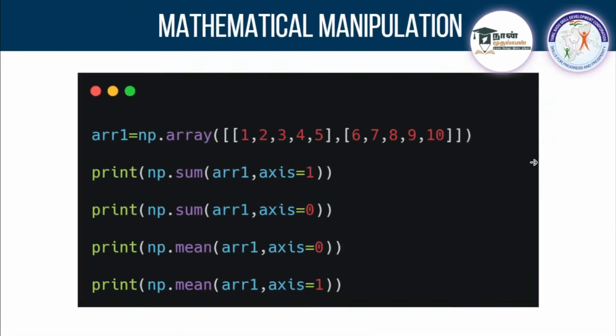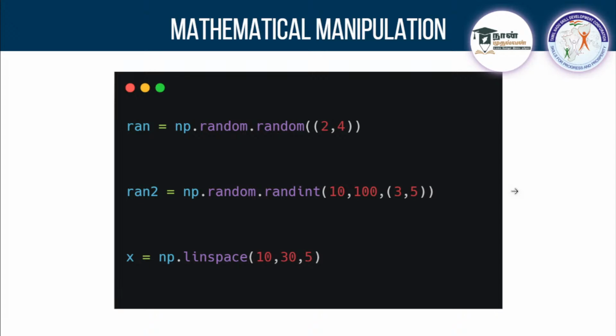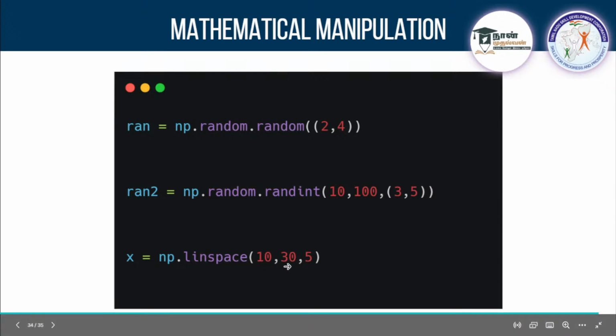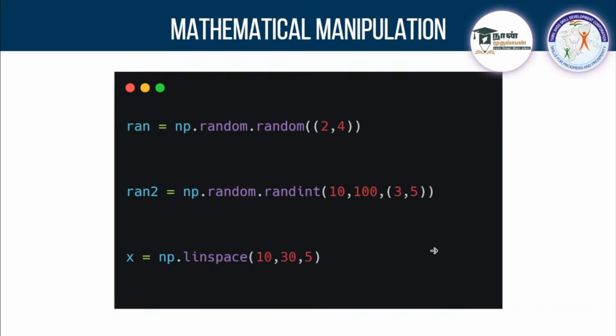Okay guys, so finally there is an option for random also here. In numpy you can use random. So you can go for np.random. You can pass the shape, you will get that result. You can get the random integer also. If you call random, it is going to give you decimal points, and if you go for integer, you have to pass what is the limit. So if you want between 10 and 100, and give the shape, you will get that random number. And there is linspace also. If I go for 10, 30, 5, it will split equally and give you 5 results.